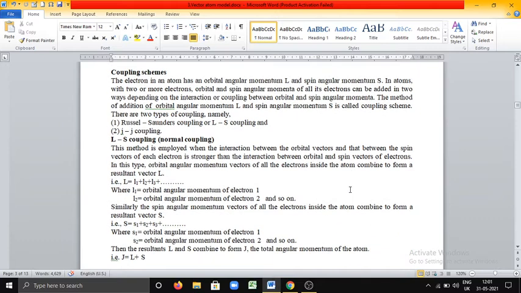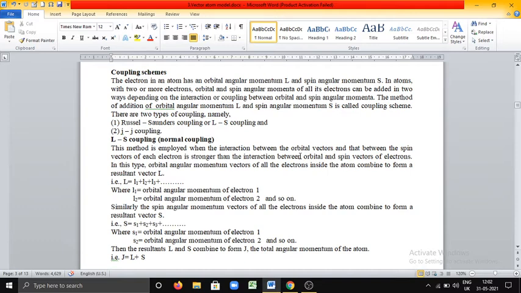What is LS coupling? The name itself indicates what happens in this coupling scheme. This method is employed when the interaction between the orbital vectors and that between the spin vectors of the electrons is stronger than the interaction between orbital and spin vectors. See, this is a very important point.